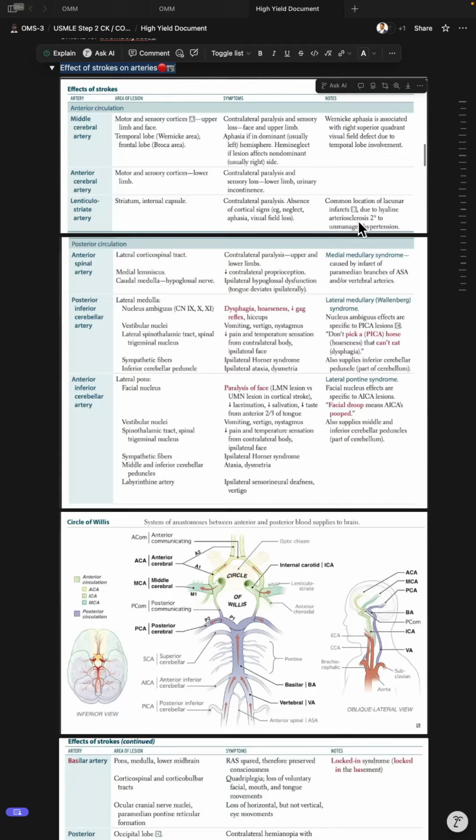Anterior spinal artery infarct produces medial medullary syndrome. Findings include contralateral paralysis of upper and lower limbs, contralateral loss of proprioception, and ipsilateral hypoglossal dysfunction with tongue deviation toward the lesion. Posterior inferior cerebellar artery infarct produces lateral medullary or Wallenberg syndrome.